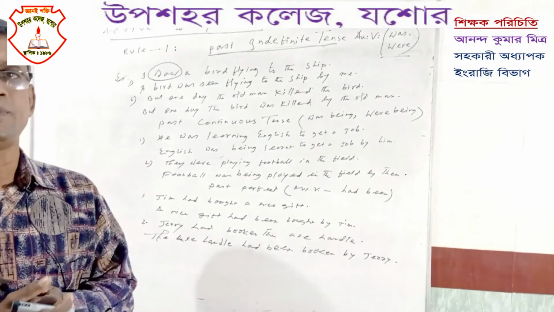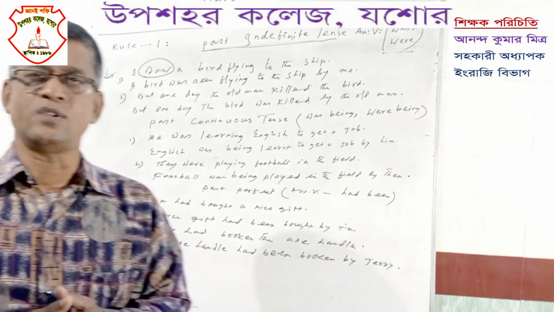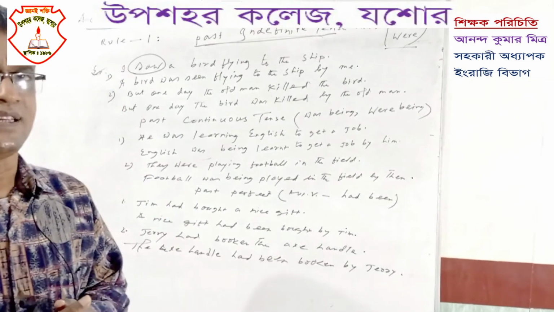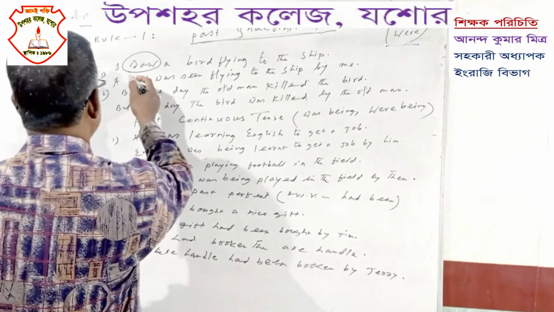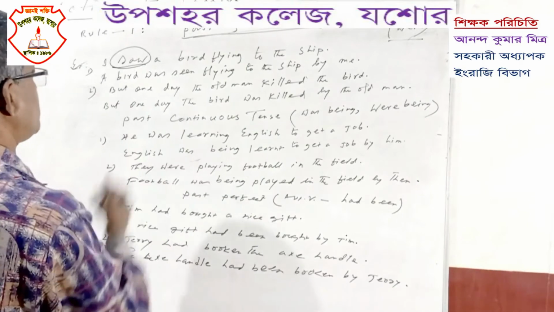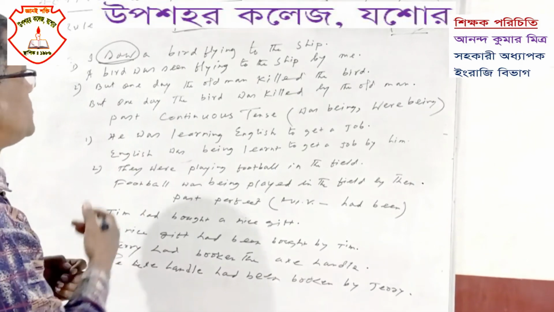When there is V2 after the subject, we normally consider it to be a past indefinite tense. So this past indefinite tense is to be transformed into passive.